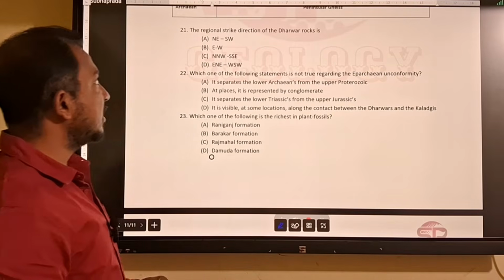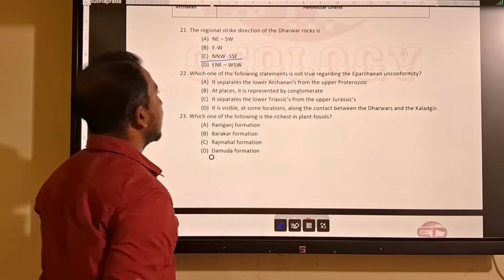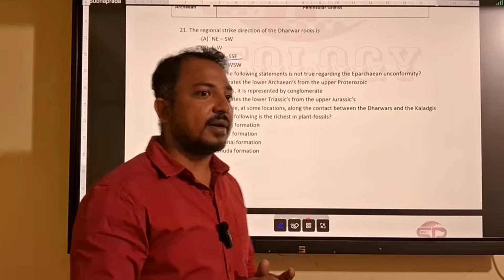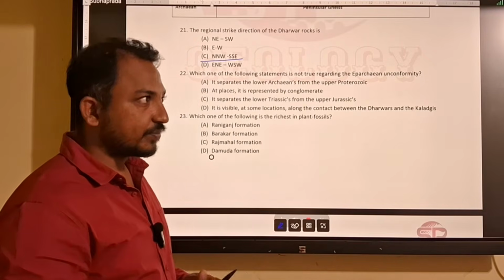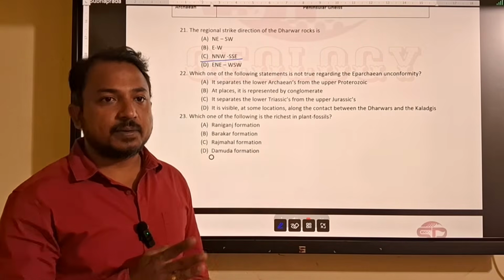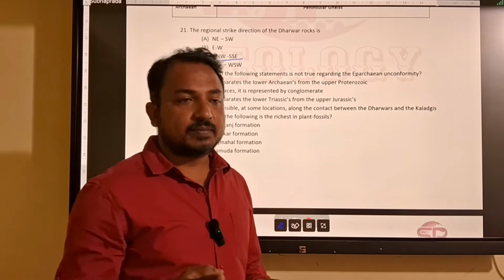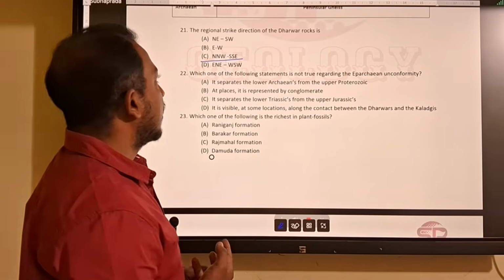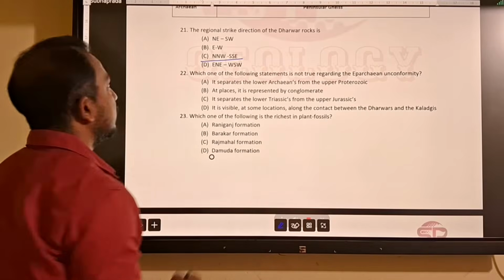Then comes the regional strike of the Dharwar rocks. So Dharwar rock has a strike of northwest to southeast, so that means approximately northeast southwest. So that indicates the trend of your greenschist belt. From north to south, the metamorphism gradually increases, that is from greenschist to granulite. So your trend will be north-northwest, south-southwest.